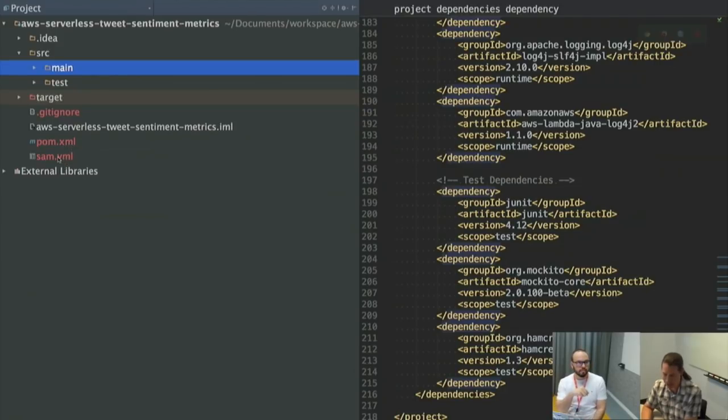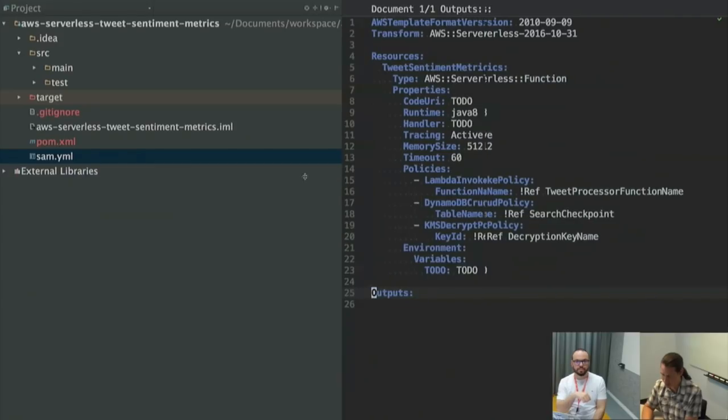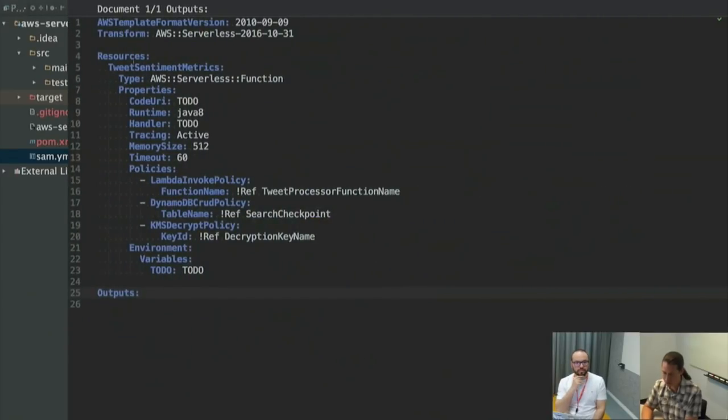And then I have a sam.yaml, so we should talk about that. That is my SAM template for this application. A SAM template is actually an AWS CloudFormation transform that's applied over CloudFormation.